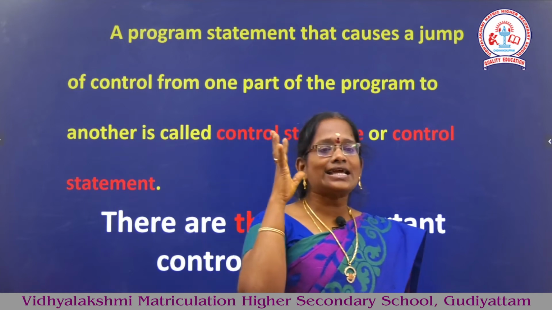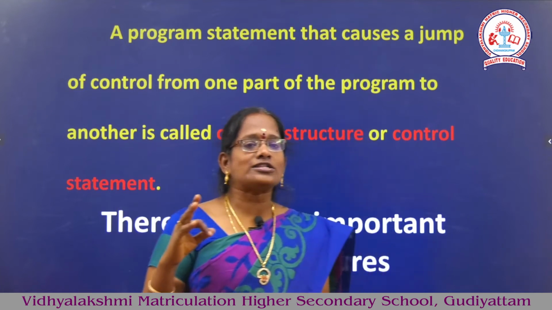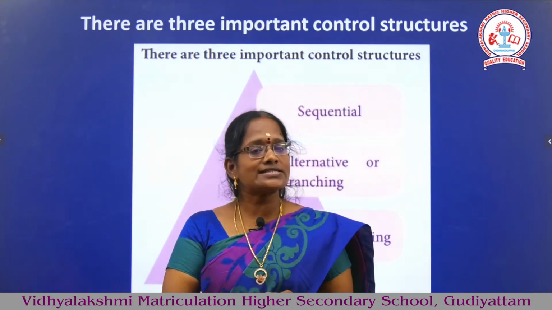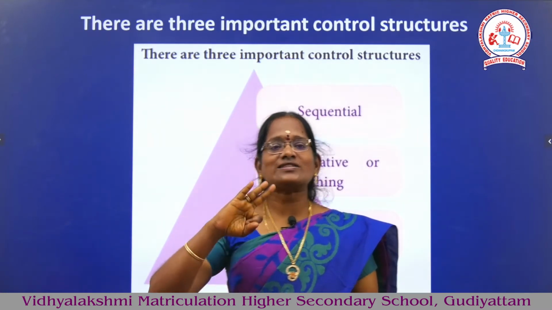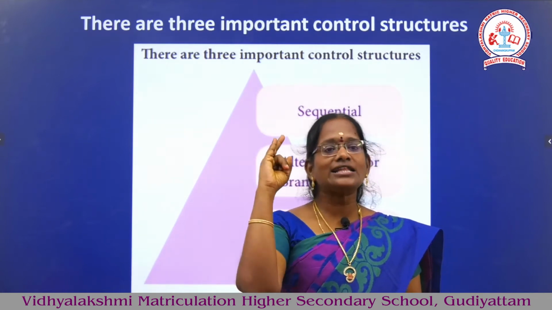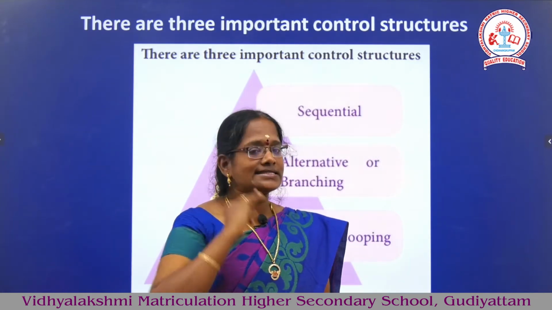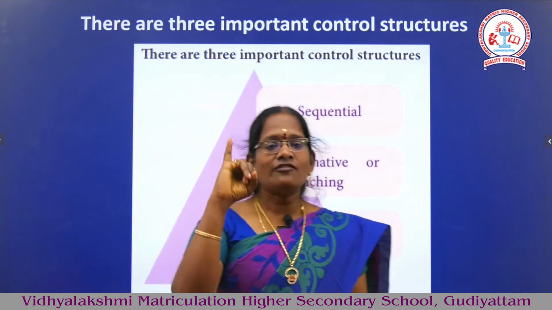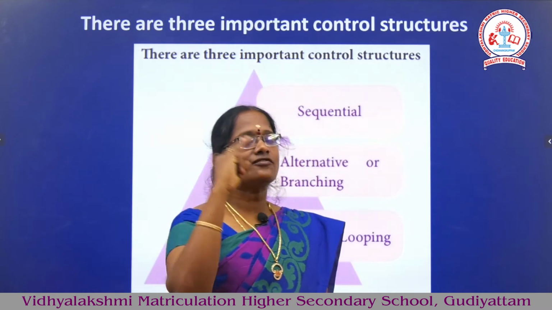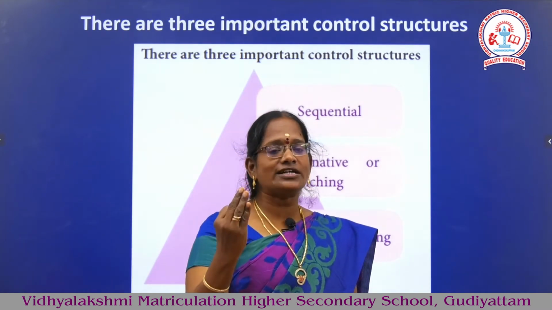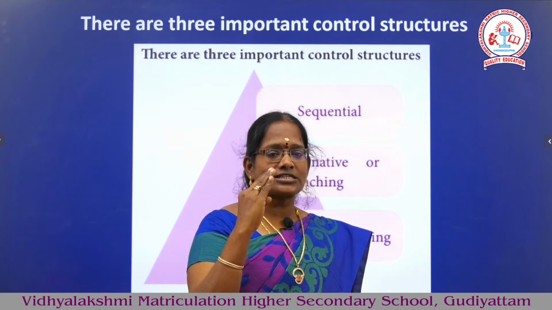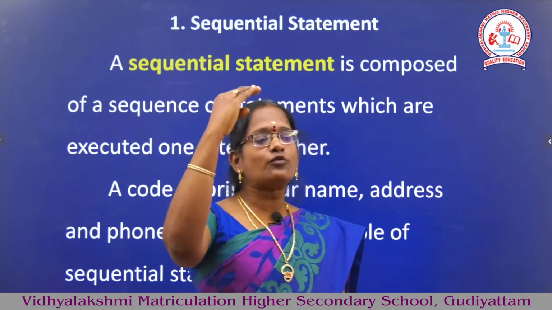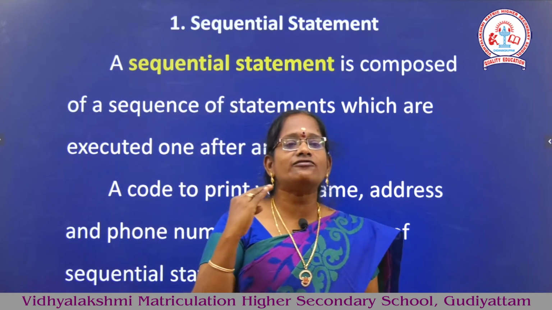So these statements are divided into 3 different concepts. How many types of control structures? There are 3 different types. One is sequential, another is the alternative or branching statement, and the third is the iterating or looping statement. Sequential statement: a set of statements executed one after another is called a sequential statement.